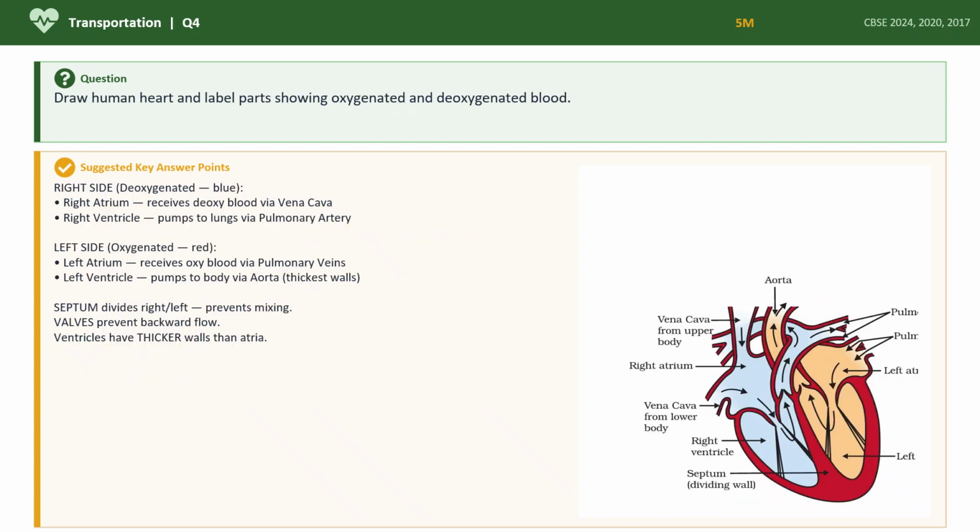Draw a human heart and label parts showing oxygenated and deoxygenated blood. So for this, this diagram is very important, children, very important. So you can draw this diagram. Maybe in the next class, I'll teach you how to draw this diagram simply.